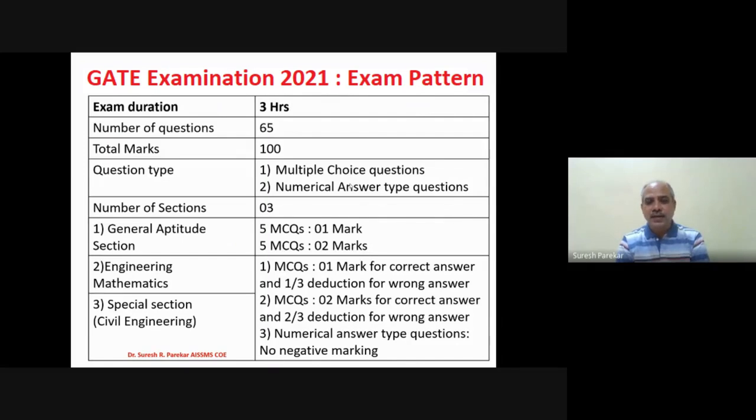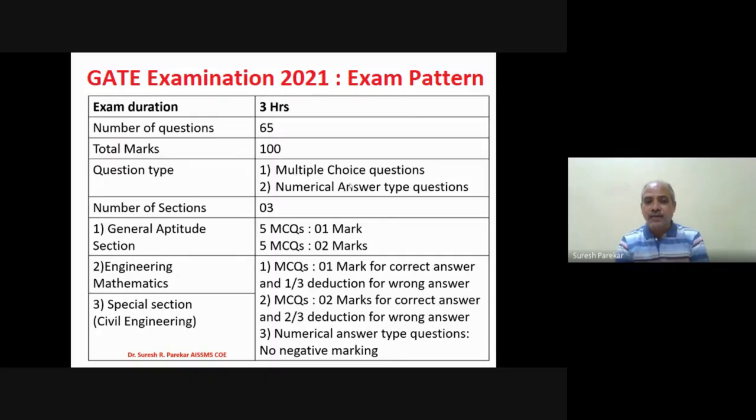Now in this, the total syllabus is divided into 3 sections. The first section is the general aptitude section. In the second section, we have engineering mathematics. And the third section is related to your branch, so this is for civil engineering. For general aptitude, we have a total of 10 questions, and marks allotted are 15.